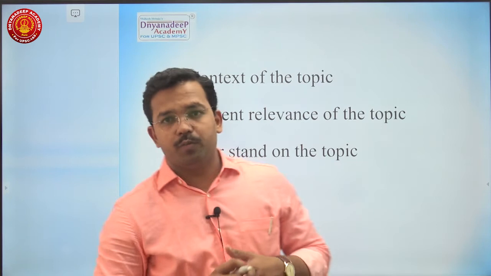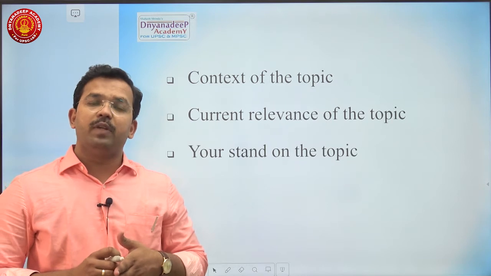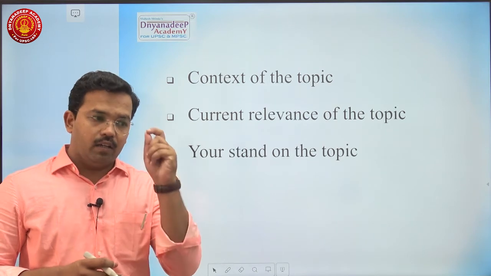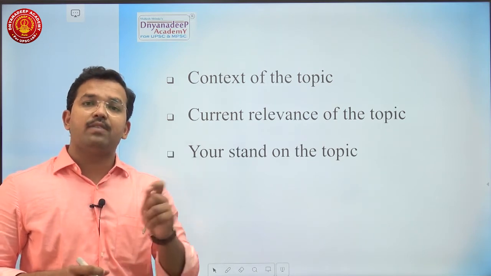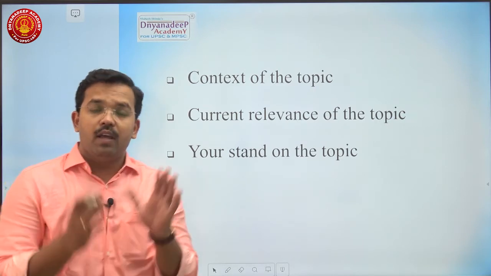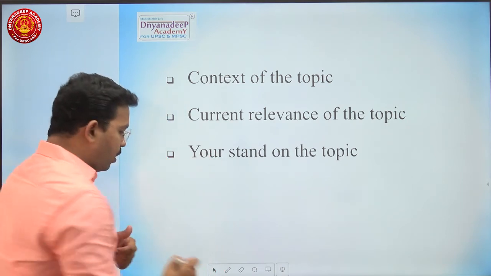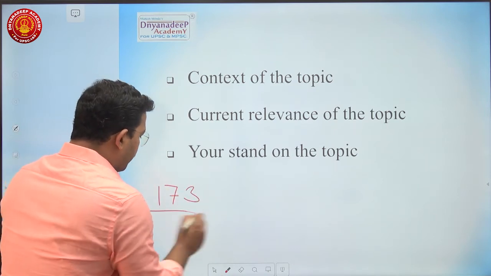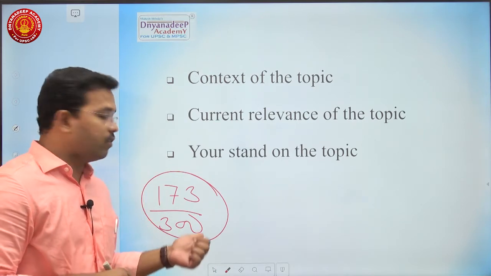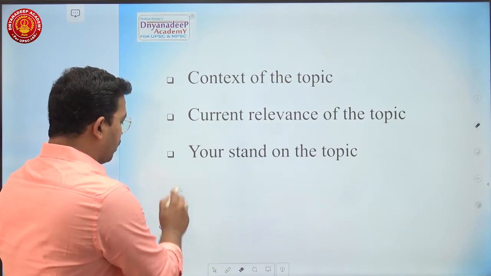Like when I was preparing for UPSC, the first question in my public administration paper was about groups of ministers and empowered groups of ministers. So I started with the factual data that in the last 2 years, almost 70 plus groups of ministers and empowered groups of ministers were formed, which violated collective responsibility. Here I was very clear about the context of the topic, and you won't believe me, in that year I got almost 173 marks out of 300 in public administration paper 2. It was one of the highest scores. That's why the context of the topic is very, very essential when you are going to select the topic.